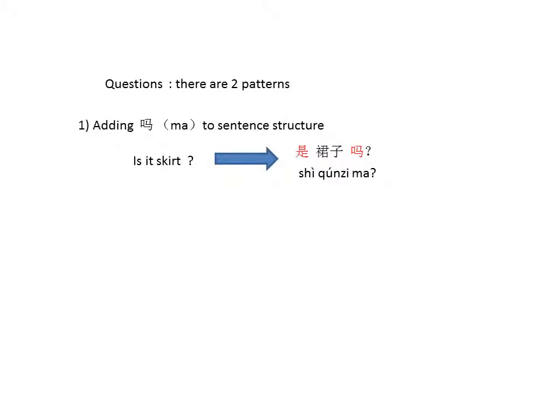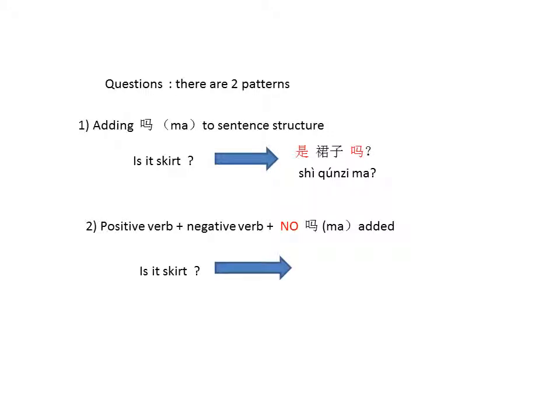The new sentence structure for questioning is another way of saying it. Instead of saying 是裙子吗, in Chinese we tend to take the verb, put the positive verb and stick the negative verb next to it. We don't need to add ma, because when you have a positive verb followed by a negative verb, it's understood to be a question. So for the same question, is it a skirt, it becomes 是不是裙子? 是不是裙子?